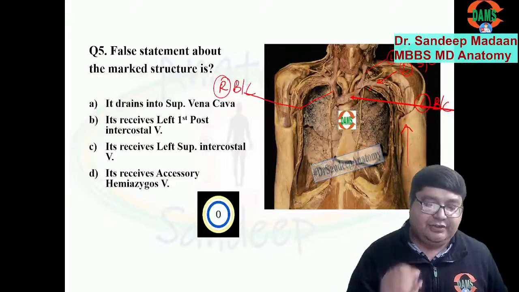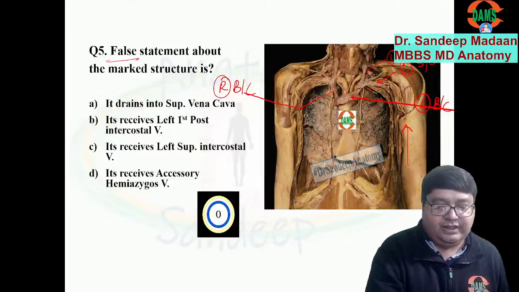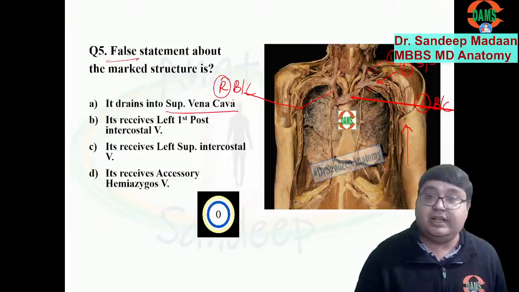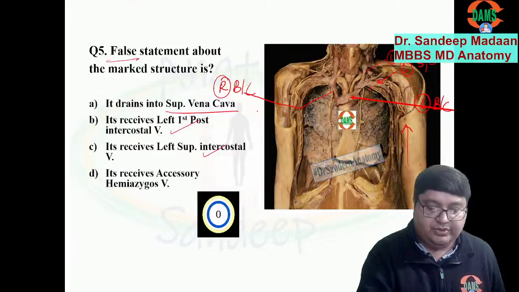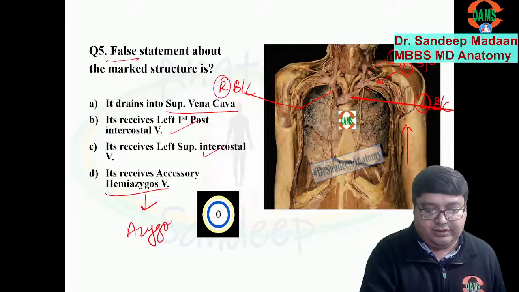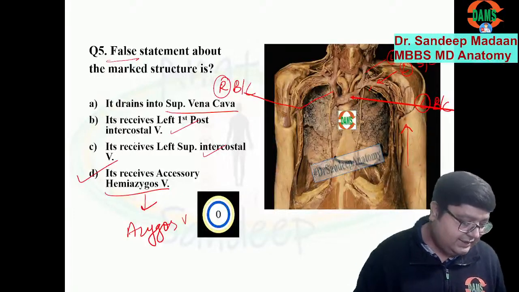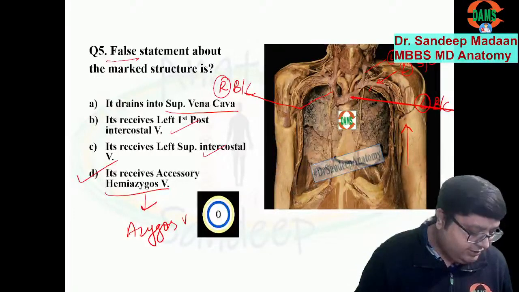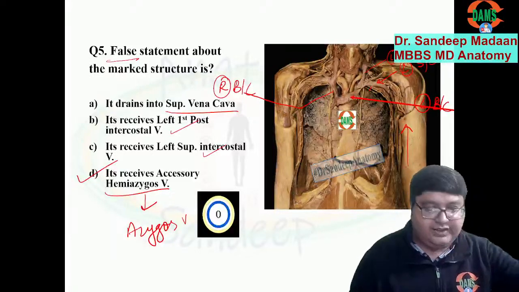Yes. Now the left brachiocephalic has been marked, and we have been asked what will be the false statement. Does it drain into superior vena cava? That is true. It is going to receive left first posterior intercostal, that is also true. And superior intercostal is also true. But whether it will receive accessory hemiazygos? No. It will be draining into the azygos vein, not into the left brachiocephalic. So the answer will be D. Yes, very good, Abhinavan Yadav, very good, beta. You have marked the correct answer.